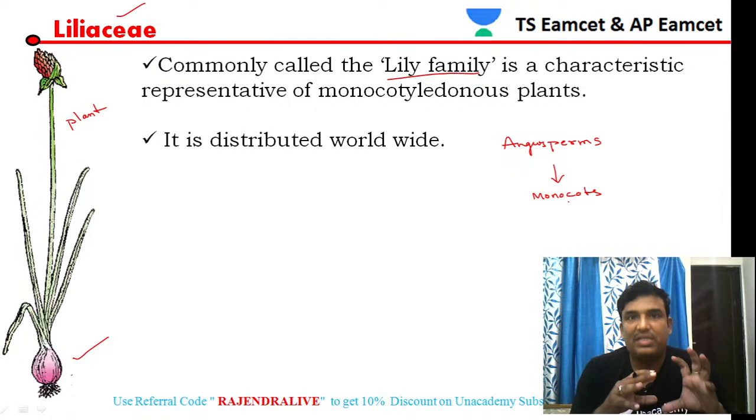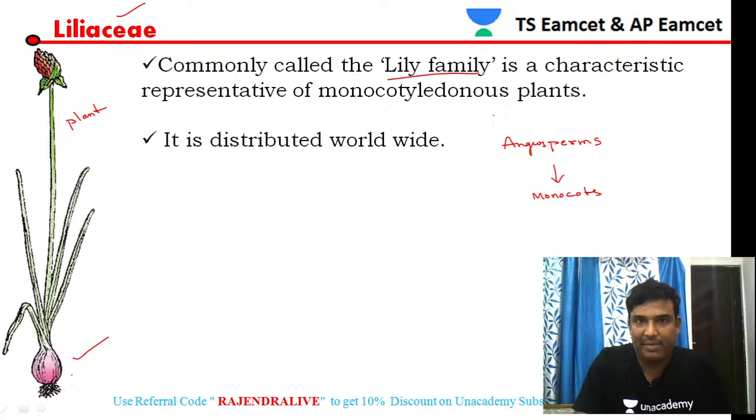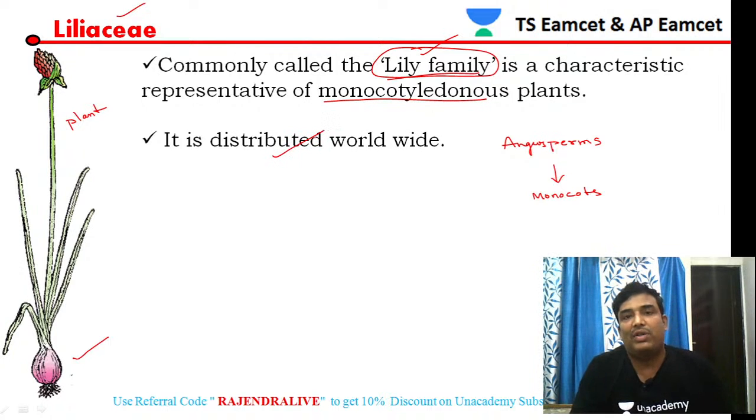So this Liliaceae family is commonly called the lily family. Lily is included in this family, and it is a monocotyledon. Then, Liliaceae members are distributed all over the world, worldwide, students.